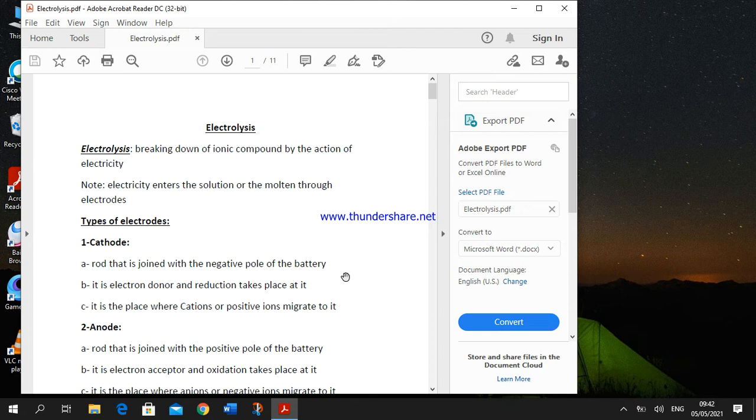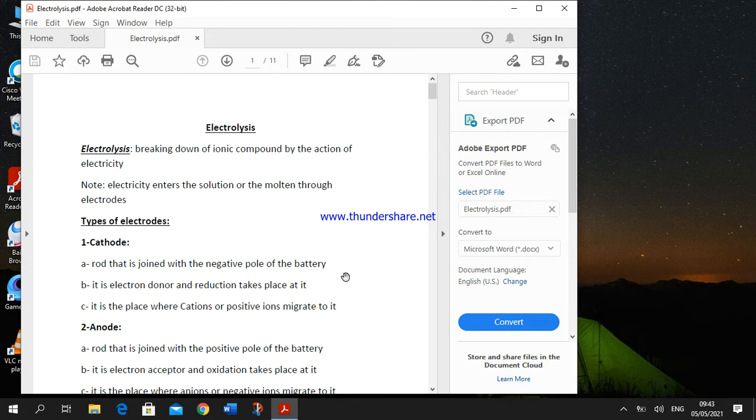What are the types of conductors used during electrolysis? We have two types: electronic conductors and electrolytes. Electronic conductors conduct electricity through the motion of electrons, like graphite or metals, which are used to make electrodes in the electric circuit during electrolysis.